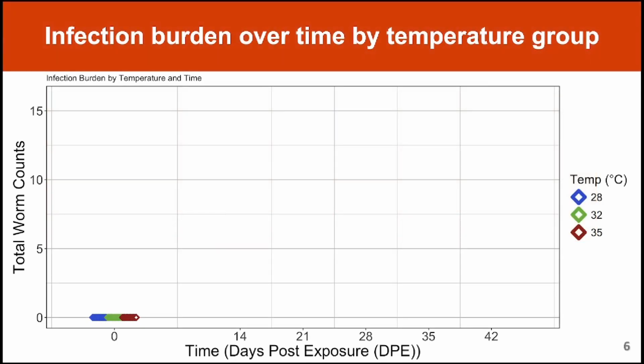Here we have a figure that will show the total number of worms detected per fish by temperature group across time. On the y-axis, we have number of worms detected per fish, and on the x-axis, we have time written as days post-exposure. Number of worms per fish will be displayed as diamonds on the plot. Currently, I'm only showing the results of worm counts between the temperature groups at our baseline sampling time point where all fish have not yet been exposed to parasites.